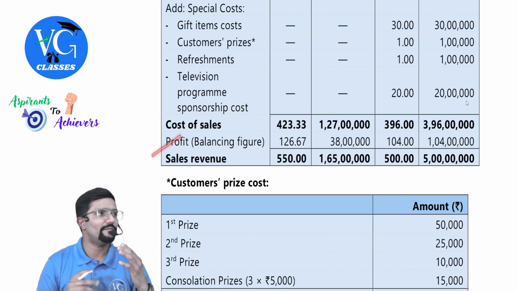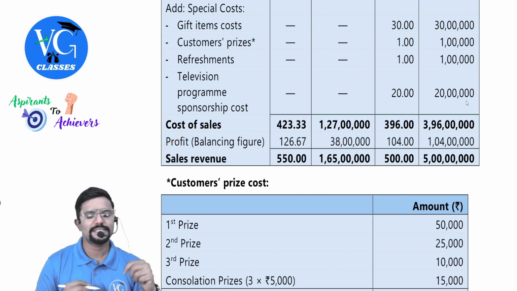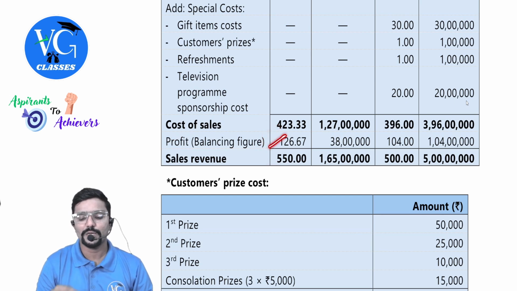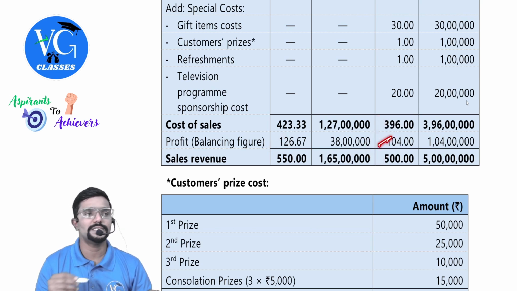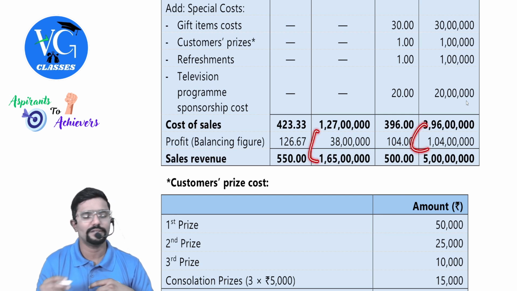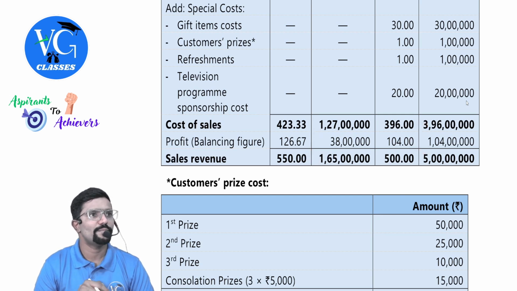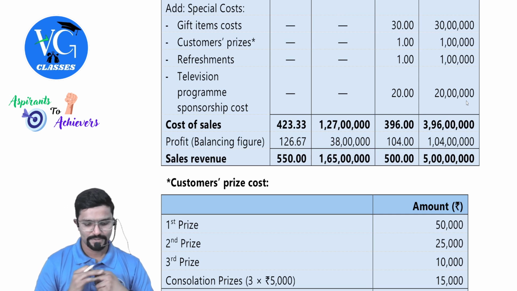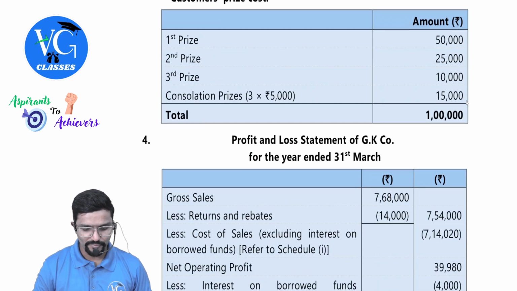Now coming to profit. Deduct each other. Okay, balancing figure. 550 minus 423.33, 126.67. 500 minus 396, 104. Multiply with the units, you will get total profits. Or else you can deduct each other here. You will find the profits. Clear? Yes. Sure. We'll move forward.